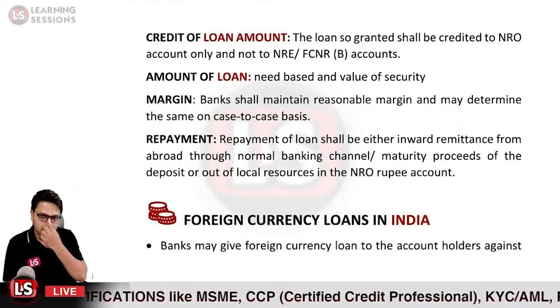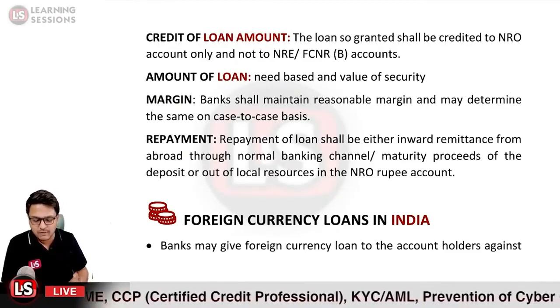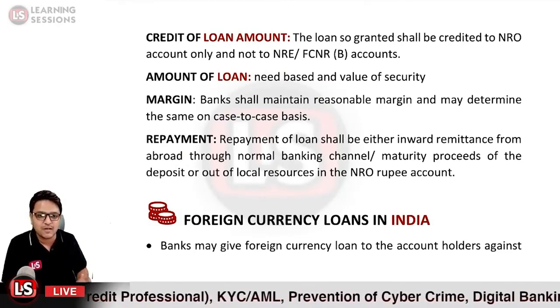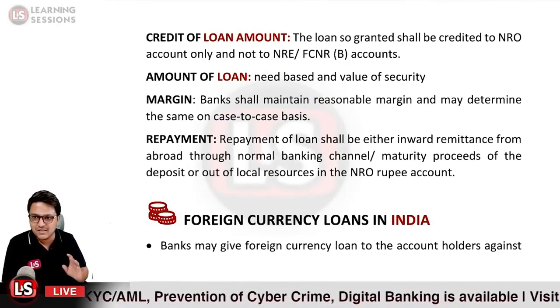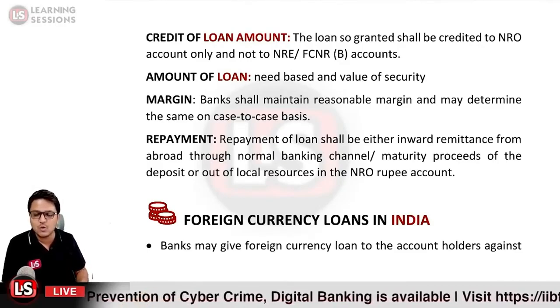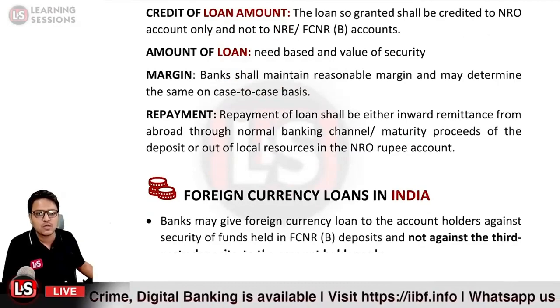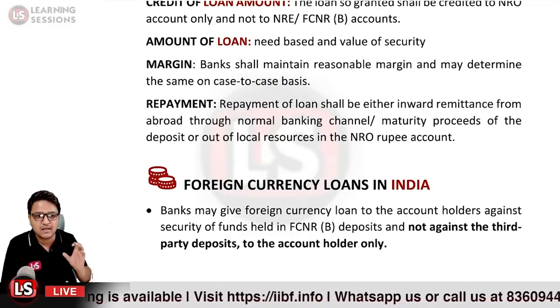Then it is related to foreign currency loans. It may be the case that the NRI person wants to avail a loan in foreign currency. So banks are permitted to use their foreign currency reserves to sanction loans to NRIs in foreign currency. Banks may give foreign currency loans to account holders against the securities held in FCNR deposits.